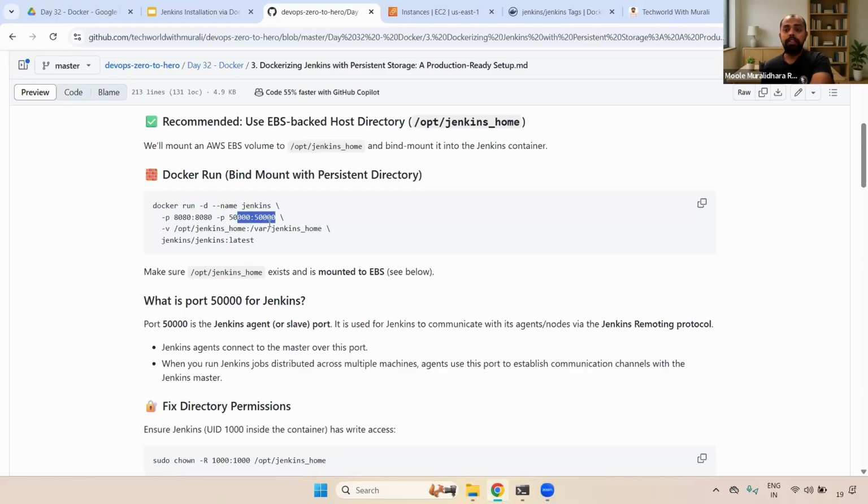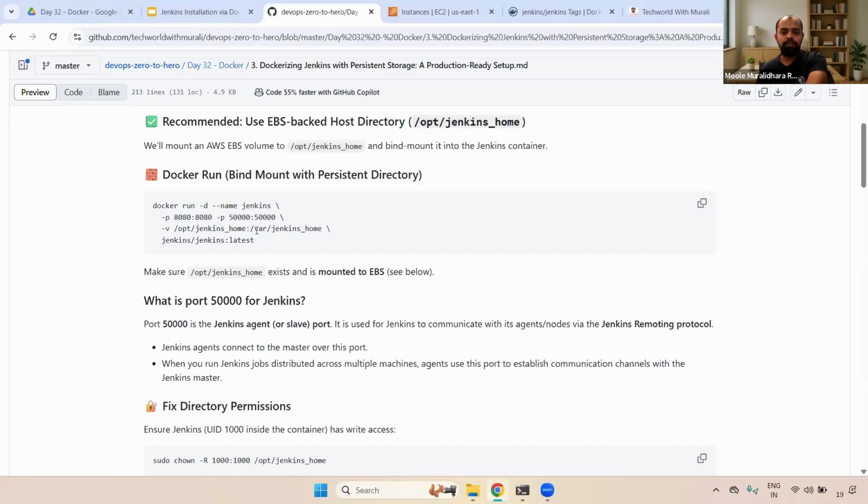If you remember, in Jenkins we have two things, right? Master node and slave node. For the slave node agent, that particular port number is 50,000 only. That particular 50,000 also I'm exposing to outside. This agent port number we may not be required to expose, but this Jenkins port number, the web UI, is mandatory to expose. Okay? Understand, right? Any questions here?